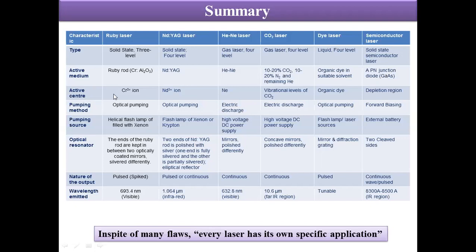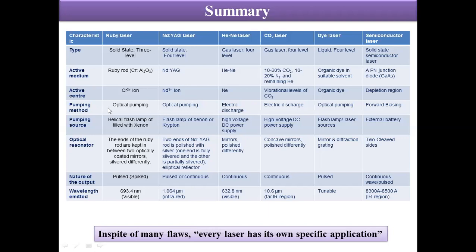If we talk about the active centers, then in ruby laser, chromium ion acts as the active center. In Nd:YAG laser, neodymium ions act as the active center. In helium neon laser, neon acts as the active center. In carbon dioxide laser, vibrational levels of CO2 act as the active center. In dye laser, organic dyes, and in semiconductor lasers, the depletion region where the recombination is taking place.